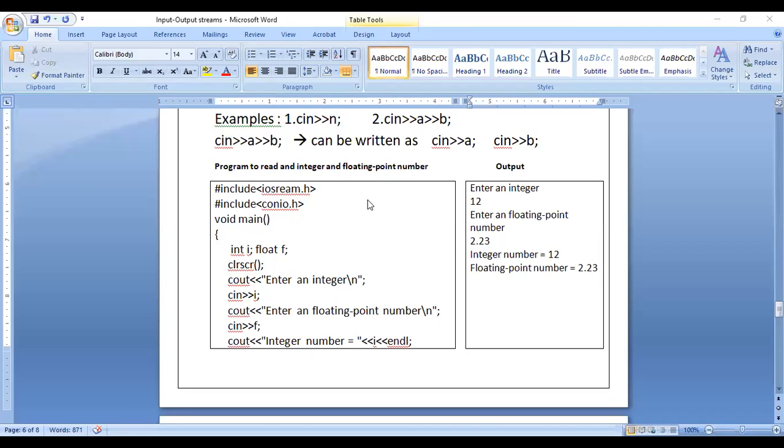Any doubts in this program? You can chat and tell. No, Guru, no doubt. Okay, fine. So we'll move to the next thing.